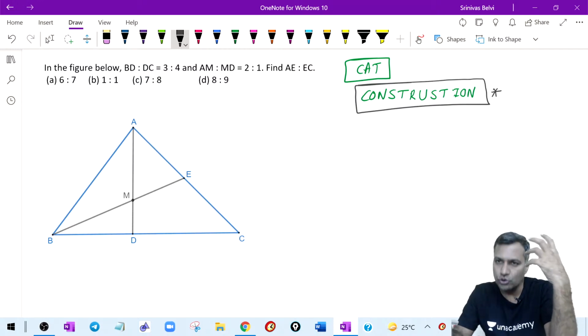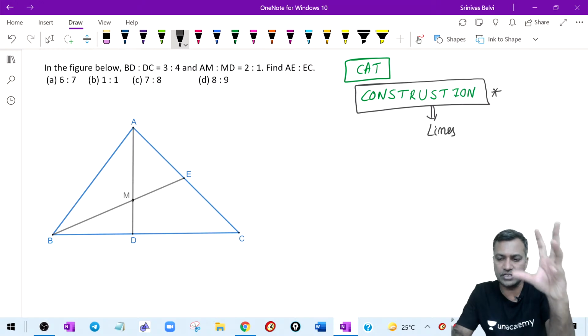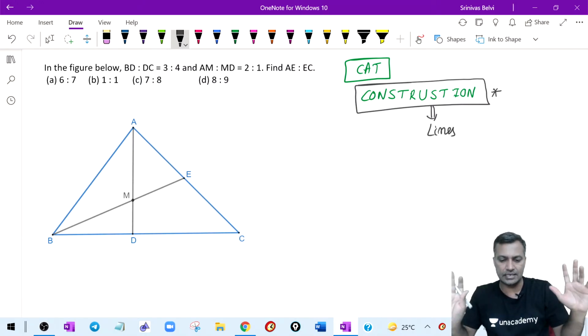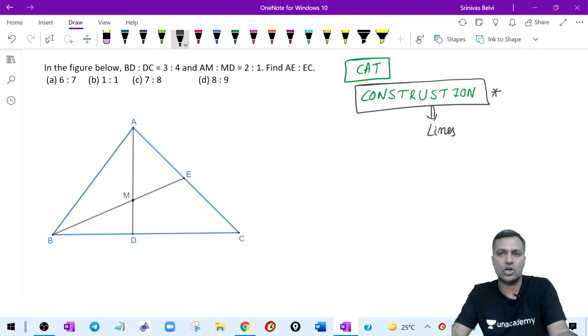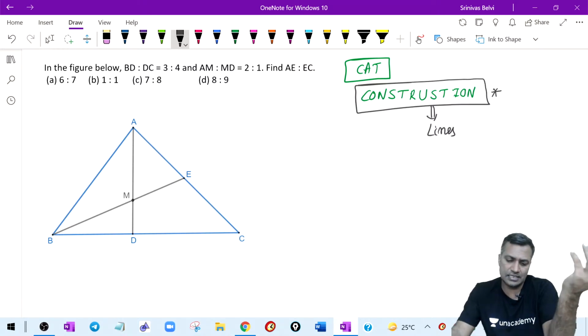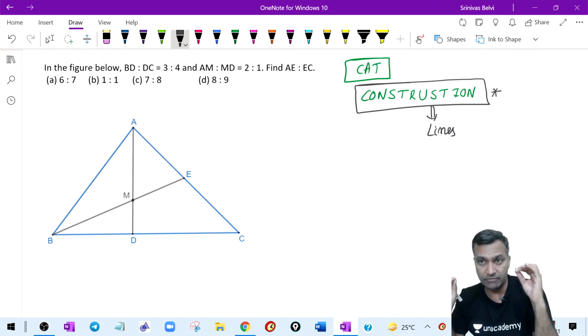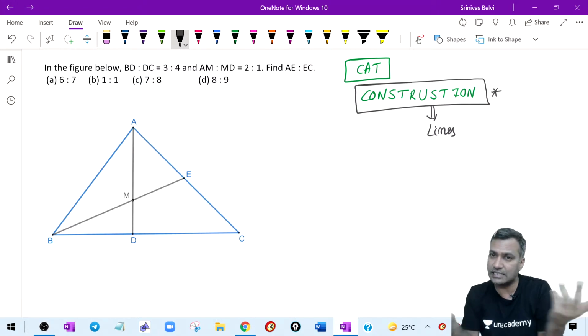Construction means you draw a little further. You might draw a line, you might draw a circle, you might draw an arc. Doesn't matter. Generally, most of the constructions are straight lines. Keep that in mind. Never approach a question by thinking that the diagram is good enough. That should not be the idea. At the end, you may realize that the given diagram is enough. But especially if you are drawing it yourself, that's a different issue.